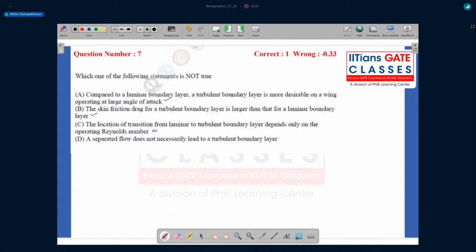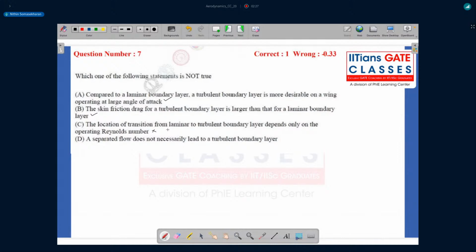The reason being, what they're saying is that whatever the Reynolds number in which you're operating is the only factor in deciding where your transition from laminar to turbulent boundary layer will happen, which is actually not true. So this will actually depend upon a bunch of other things. In some cases it can depend even on the dimensions of your body, and most importantly, it'll depend upon how rough or smooth your surface is.